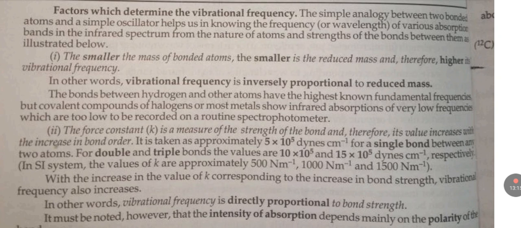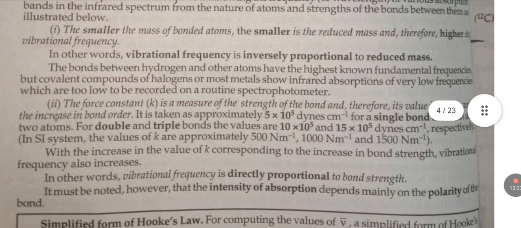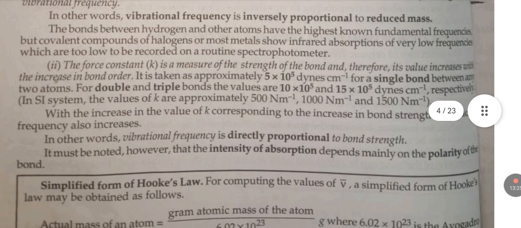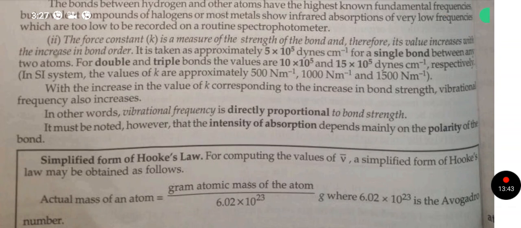The smaller the mass of the bonded atoms, the smaller is the reduced mass and therefore the higher is the vibrational frequency. In other words, vibrational frequency is inversely proportional to reduced mass.